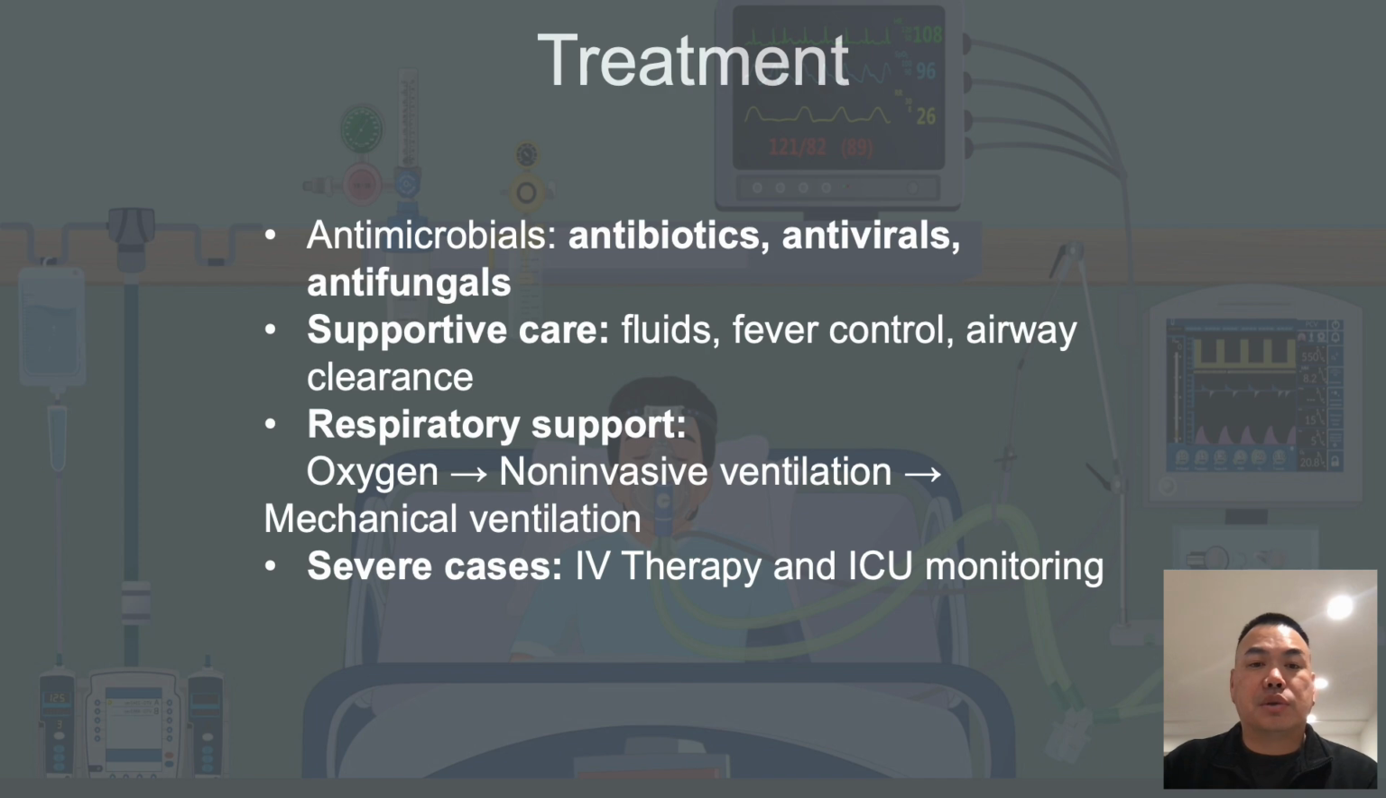Oxygen and advanced respiratory support, such as supplemental oxygen. You give oxygen when saturation is low to maintain adequate tissue oxygenation. High-flow nasal cannula or non-invasive ventilation like BiPAP and CPAP is used if respiratory distress worsens. Mechanical ventilation is required in severe cases with respiratory failure.